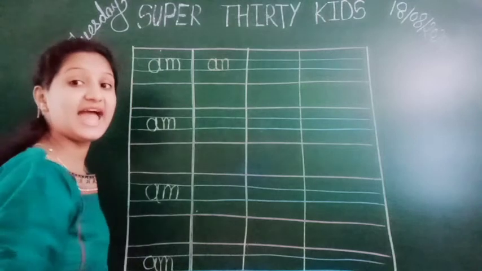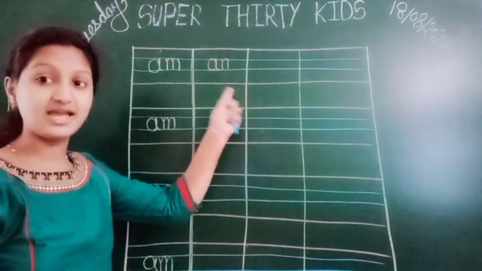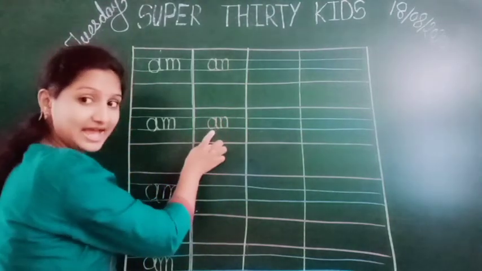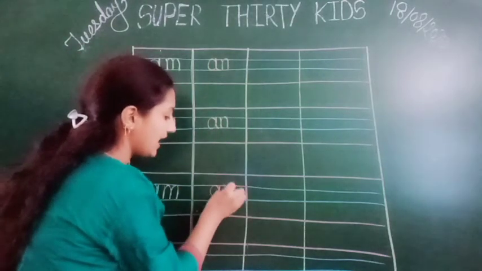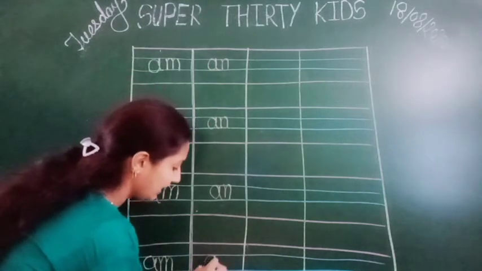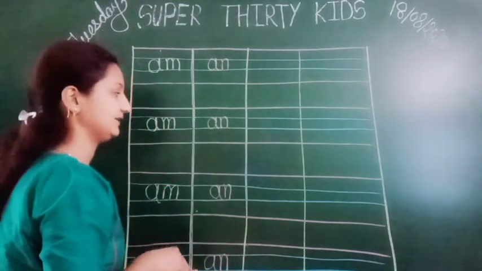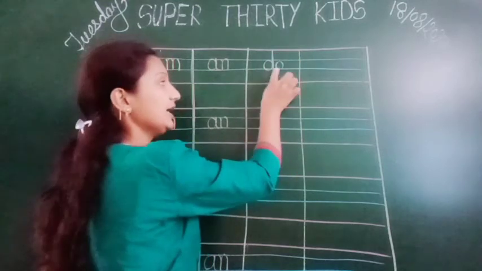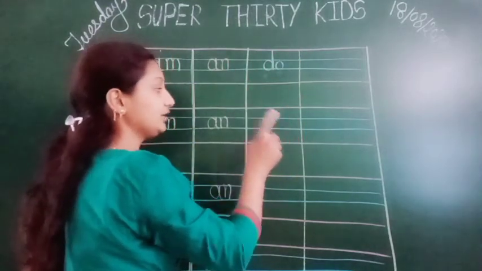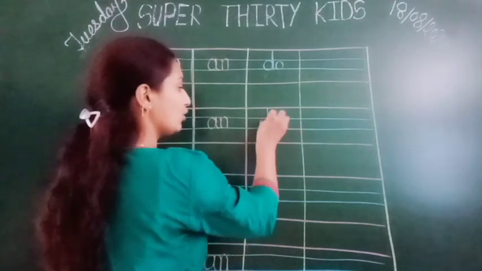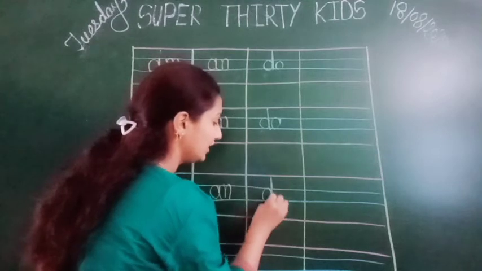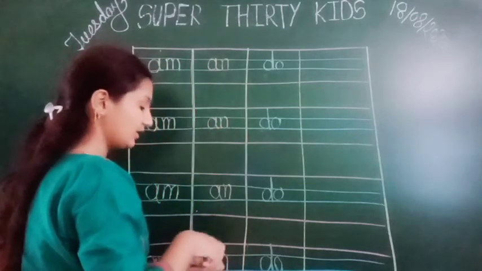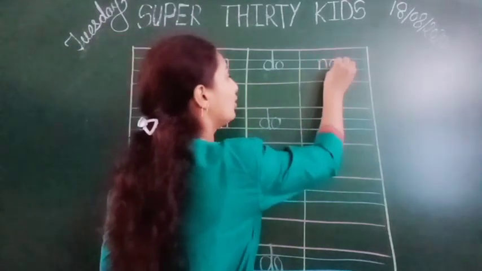An. What? An. Read it also, write it also. Next word is do. Do. Do. Now no.